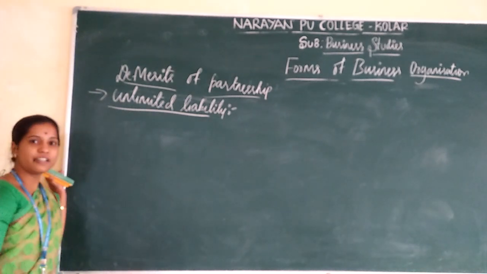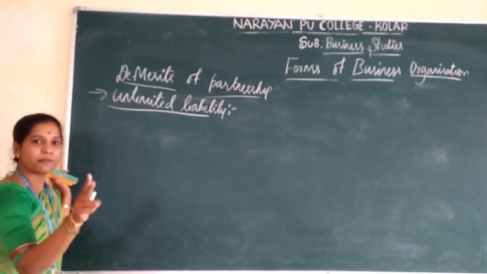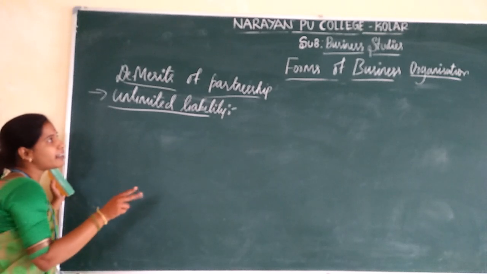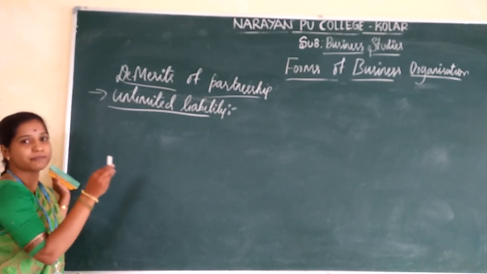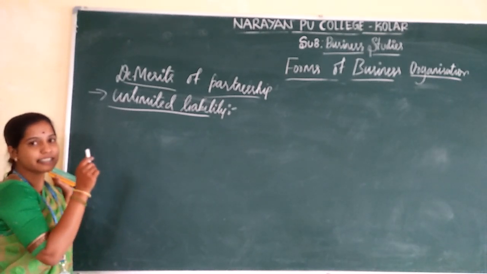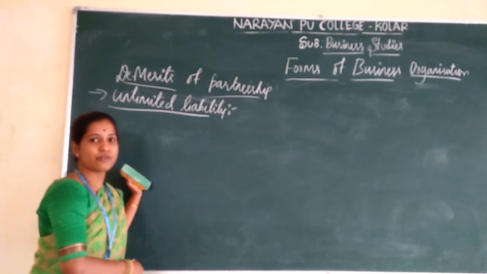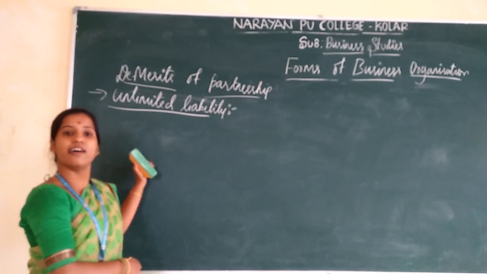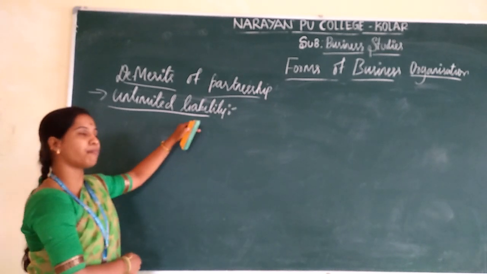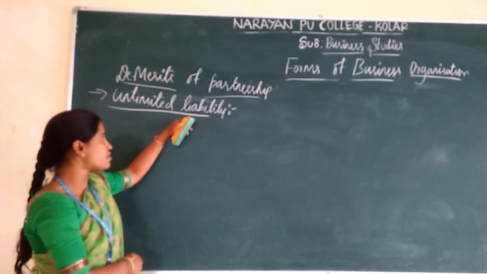So aside from the features of partnership, the second point is liability. Liability means that in this partnership firm, the partners' liability will be unlimited. If the business resources are insufficient, they have to pay from their personal resources.